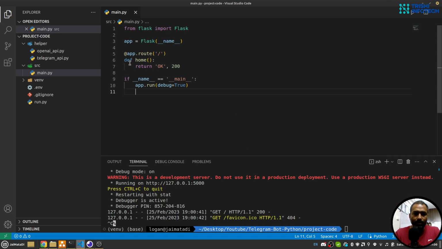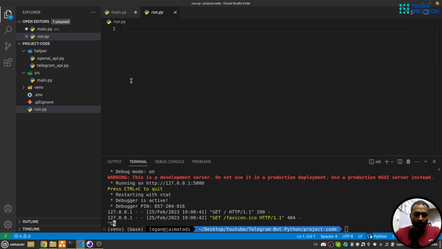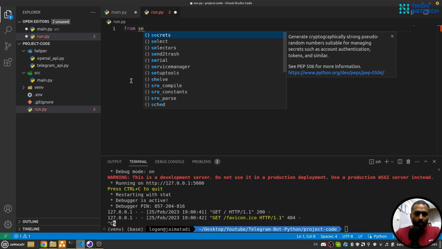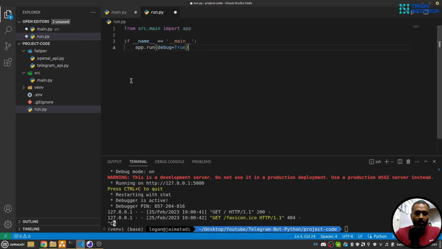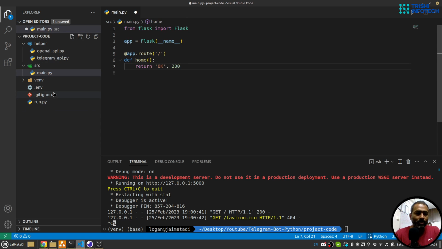Now since our entry point is run.py, I go here and say from src.main import app, and here I'll run this app, so that our entry point and server will be different. It's a standard practice, nothing more than that.